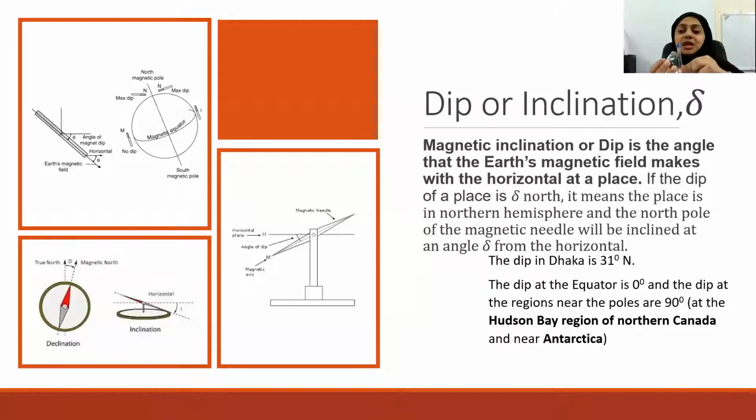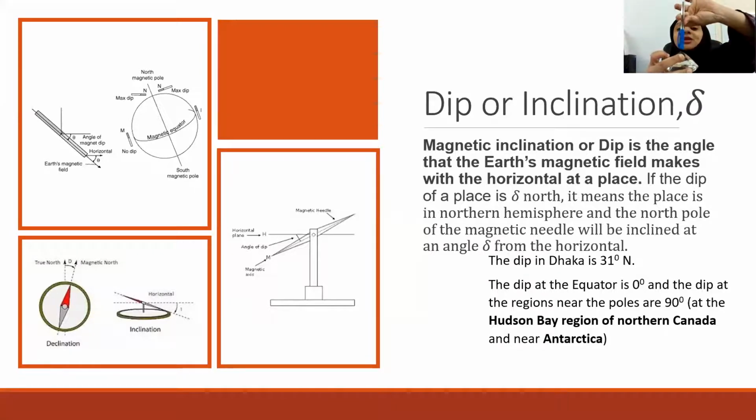So if this is the equator, suppose this is the equator and this is the North Pole. So here near the equator, there is equal attraction on both sides. There is no dip. So like this. And as it goes to the North Pole, what happens? The North is more attracted. So there is a dip which increases.